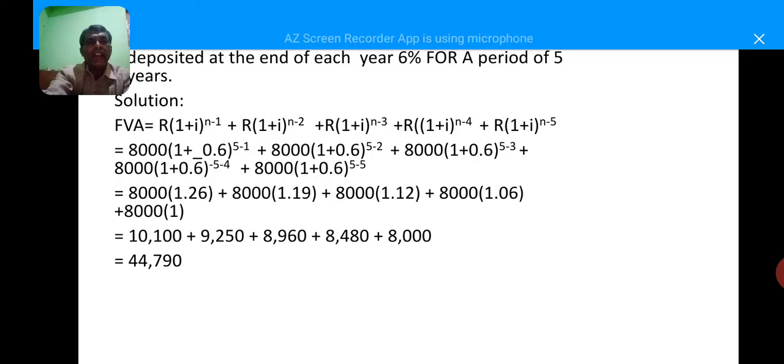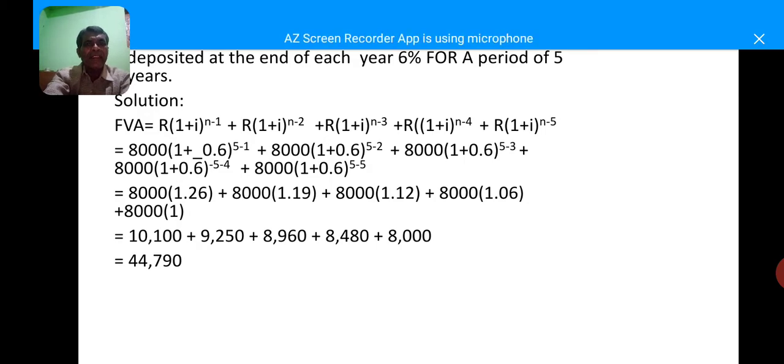Future value of annuity equals R into 1 plus I to the power of n minus 1, plus R into 1 plus I to the power of n minus 2, plus R into 1 plus I to the power of n minus 3, plus R into 1 plus I to the power of n minus 4, plus R into 1 plus I to the power of n minus 5. So now we are going to explain the formula.